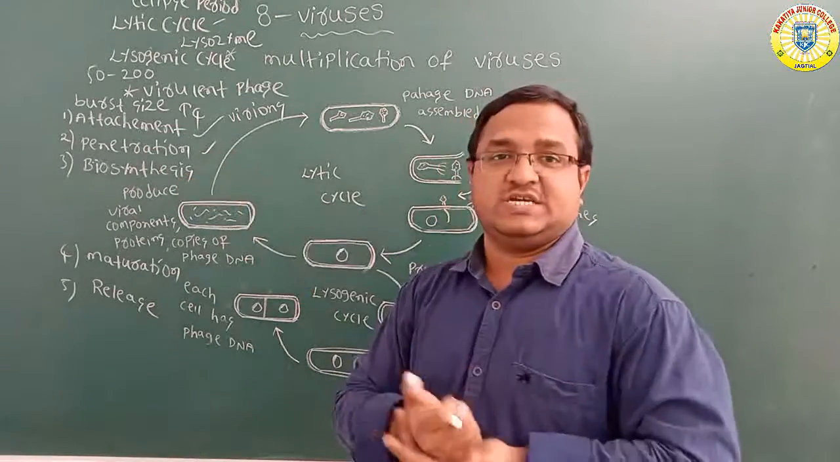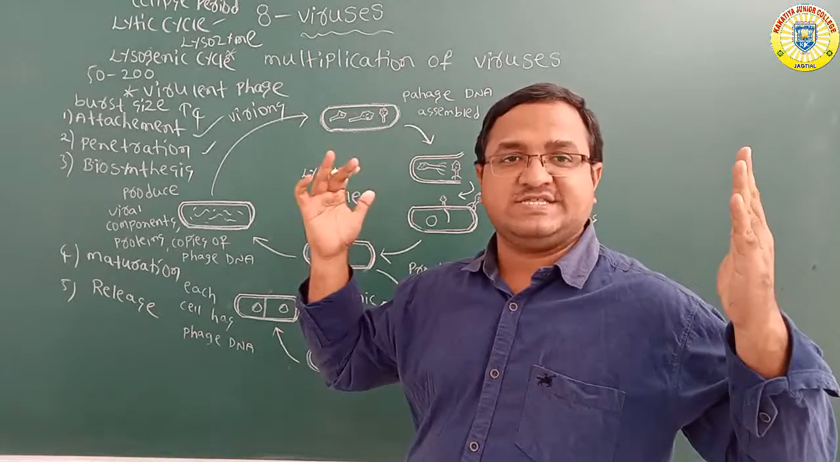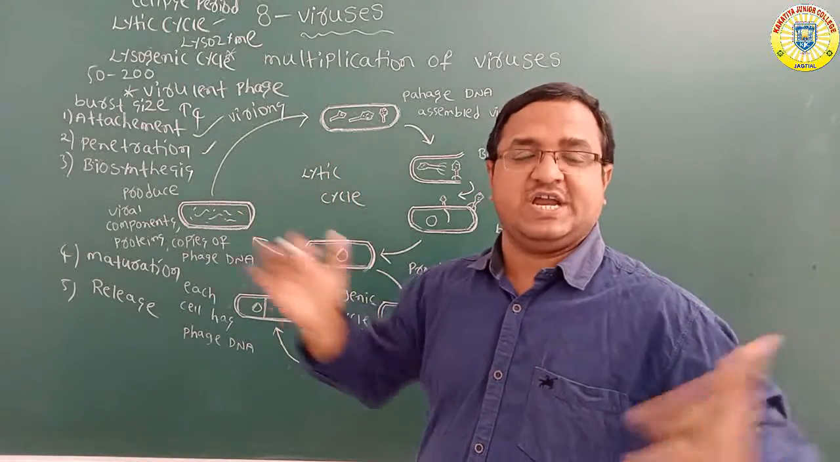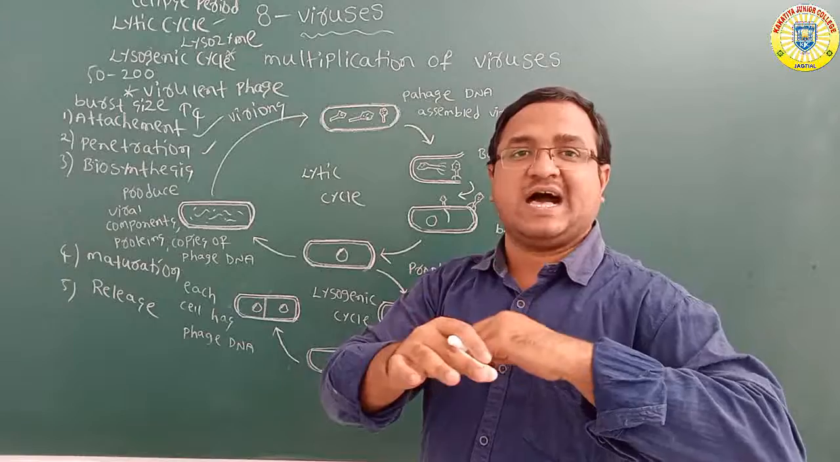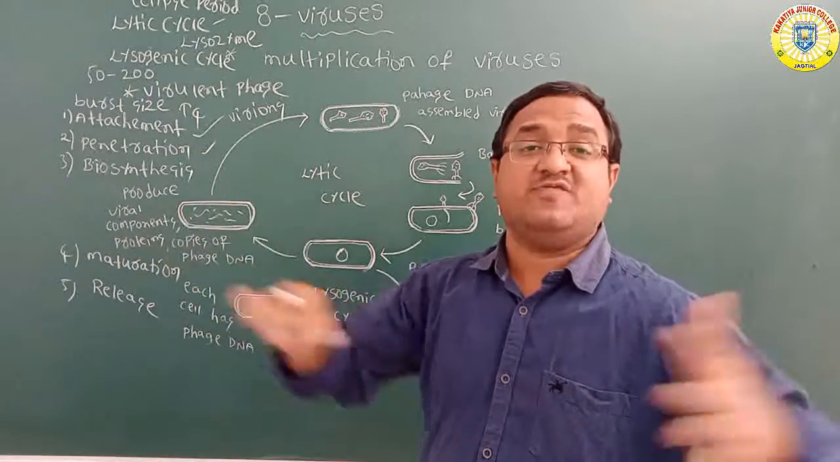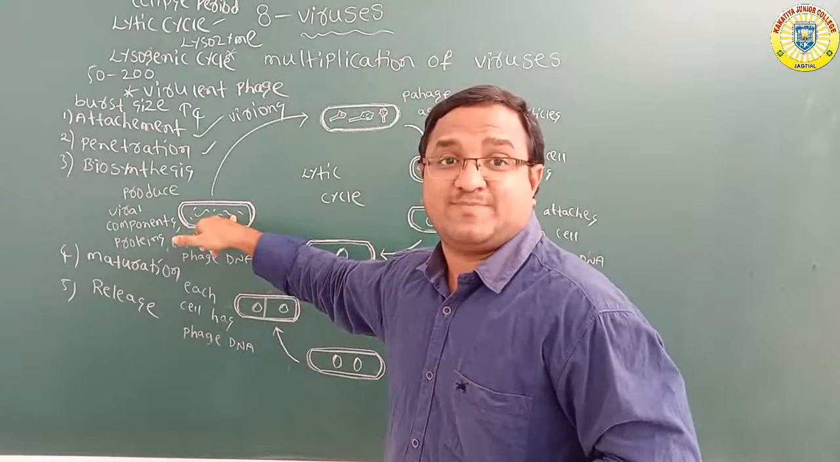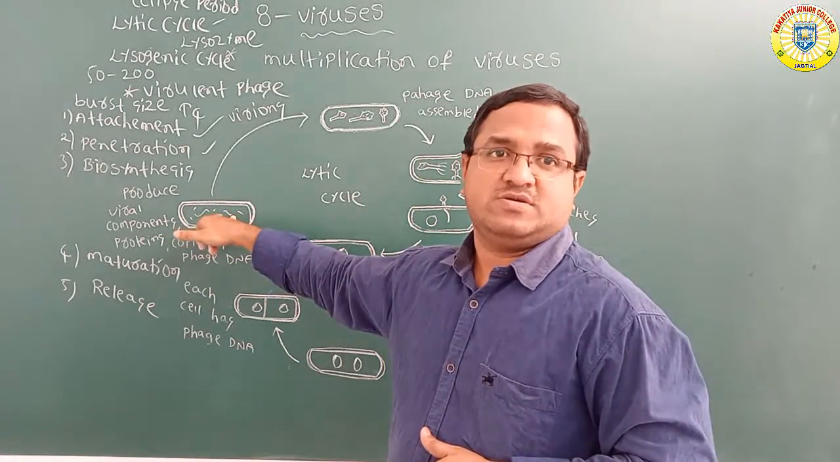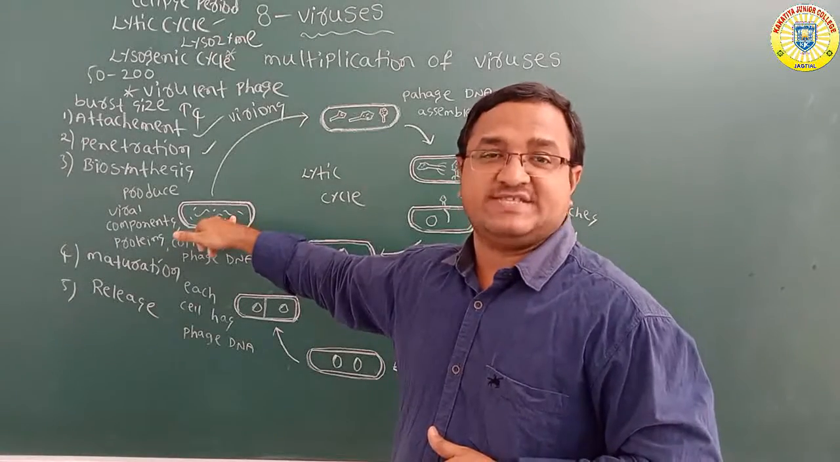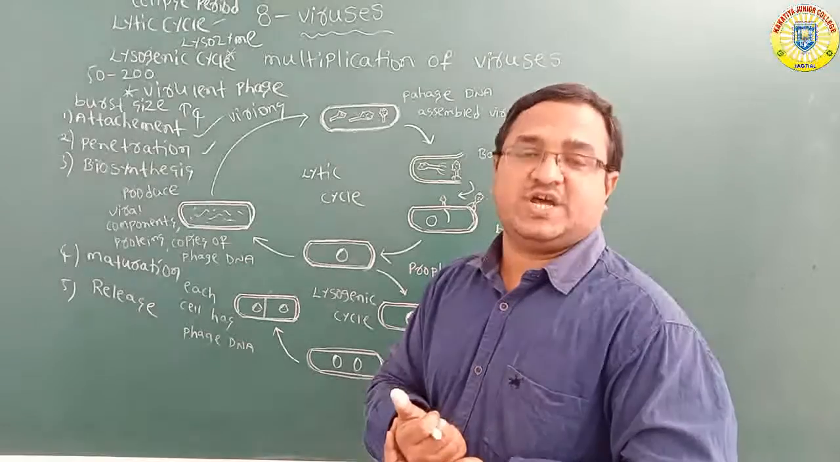Now what is maturation? In this maturation, the bacteriophage DNA and capsid proteins are assembled into virus phage particles that are called virions. So many bacteriophage particles, virions, are produced in maturation. Okay, that is the maturation.